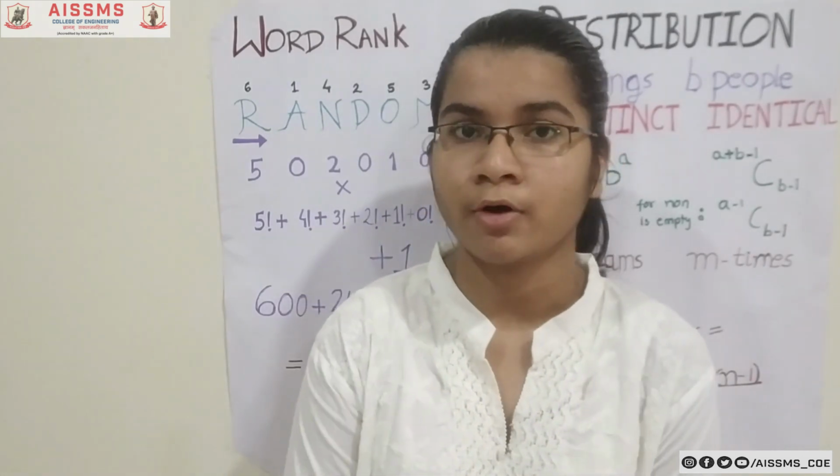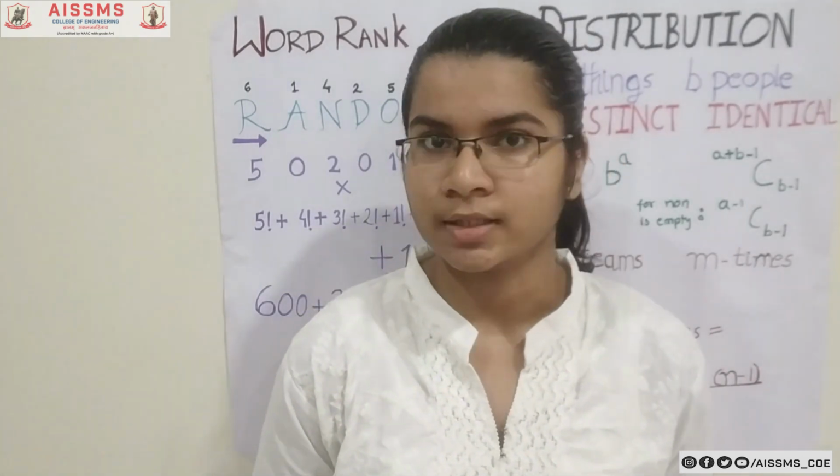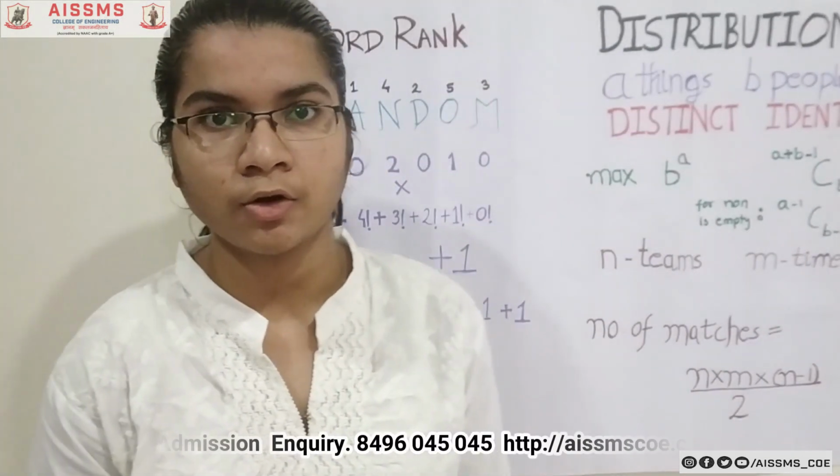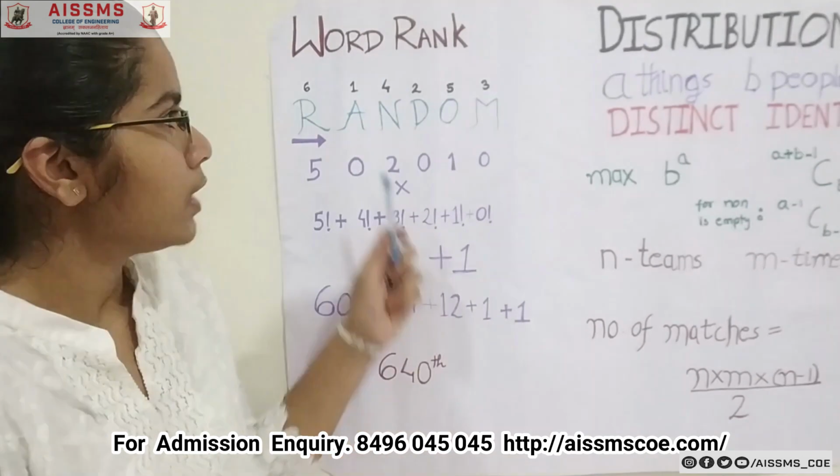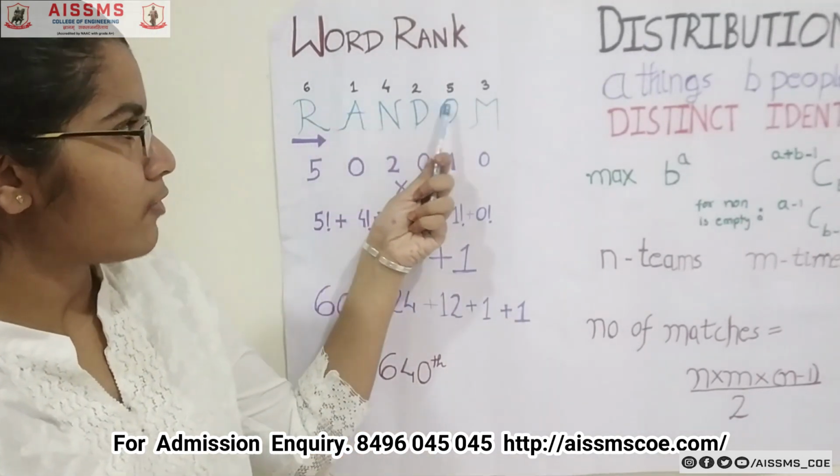Trick number 3 is for knowing the rank of a word in the dictionary. So let's begin. The first step is to number the alphabets in alphabetical order. Here I took the word random and I numbered the letters in alphabetical order.